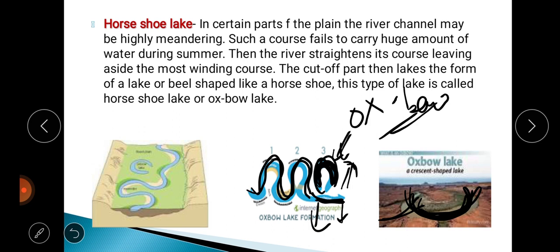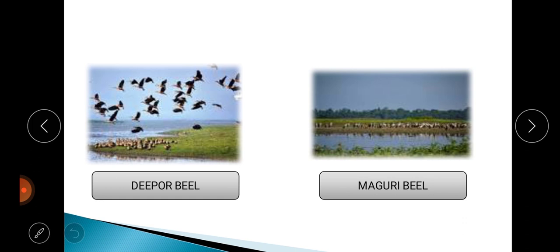So there are many examples of horseshoe lakes or oxbow lakes that are formed in Assam also, mainly by the Brahmaputra river and the Barak river. Some of these are Deepor Bill, Maguri Bill, Bogi Bill. All these are basically horseshoe lakes that have been formed by the river Brahmaputra. So there are many oxbow lakes or horseshoe lakes.